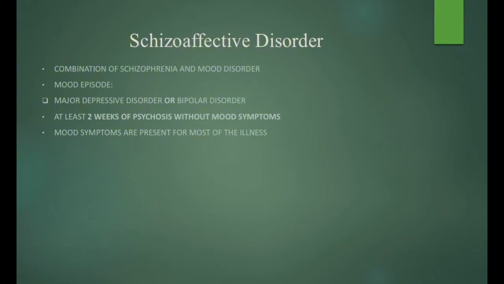The next disorder is schizoaffective disorder. This condition combines schizophrenia with a major mood disorder, either major depressive disorder or bipolar I disorder. One of the most important diagnostic criteria is that the person experiences at least 2 weeks of hallucinations or delusions without any mood episode. In addition, mood episodes are present for the majority of the illness.